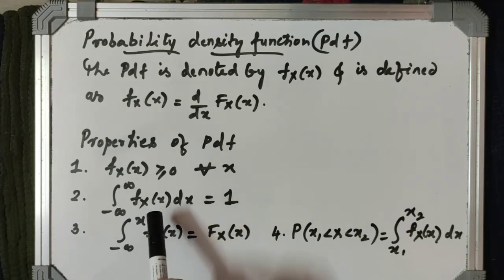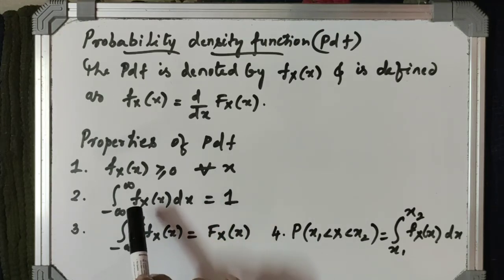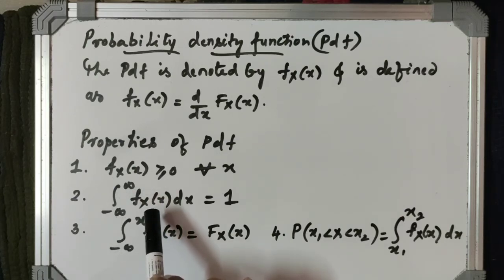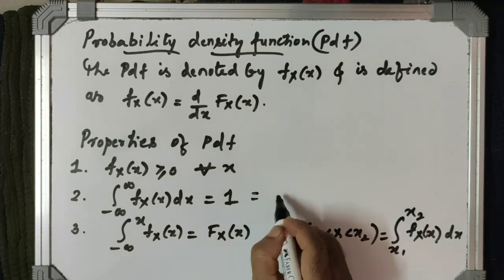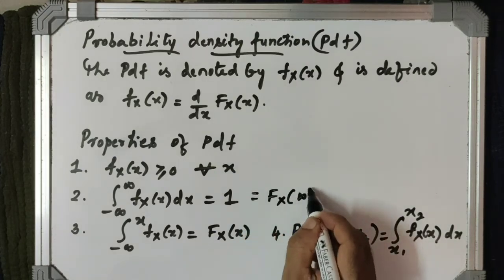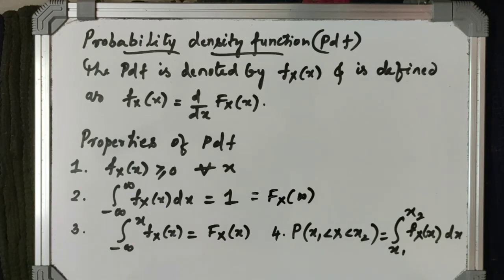This is in the continuous case. In the discrete case, if you add the sum of the probabilities, in case of discrete we call it the probability mass function, PMF, that sum will be equal to 1. Or this is same as F_X(infinity). So then what is F_X(x)? F_X(x) is the integration from minus infinity to x of f_X(x). So the integration from minus infinity to x of f_X(x) is actually F_X(x). This is the cumulative distribution function.